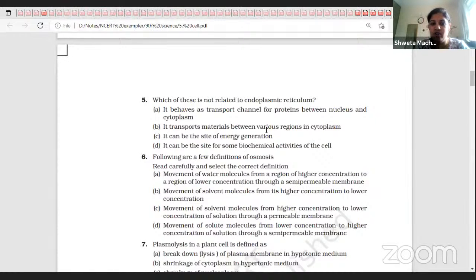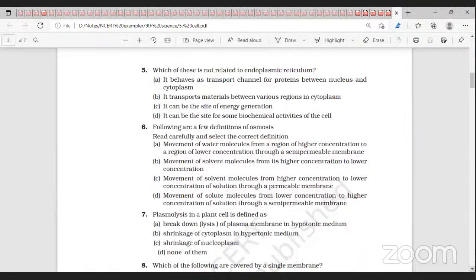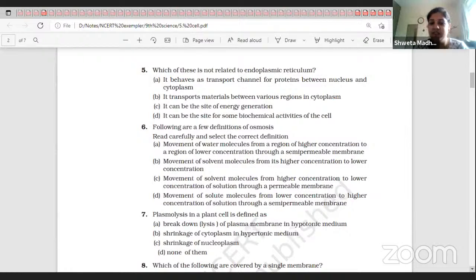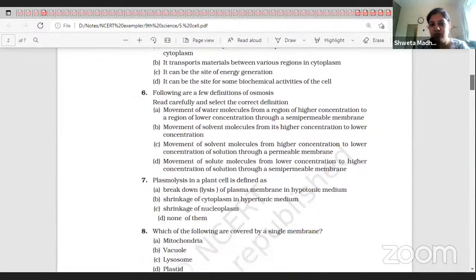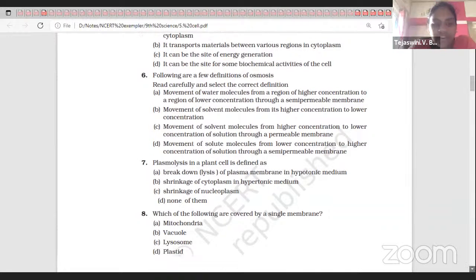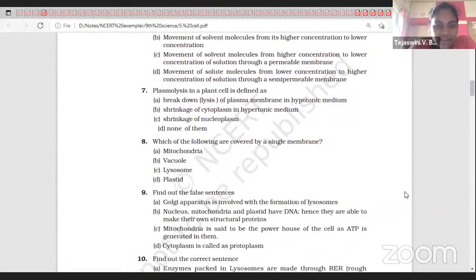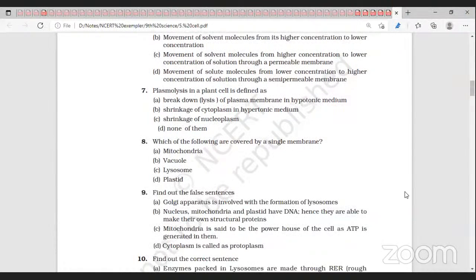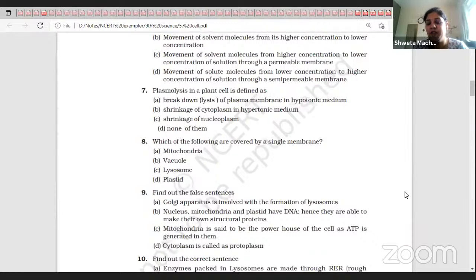Here are a few definitions of osmosis. Select the correct definition. I've already given the same question. Movement of water molecules from its higher concentration to its lower concentration through a semi-permeable membrane is called osmosis. Plasmolysis in a plant cell is defined as shrinkage of cytoplasm in the hypertonic medium.